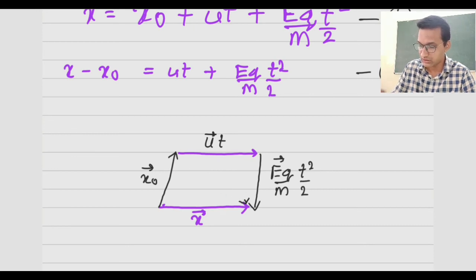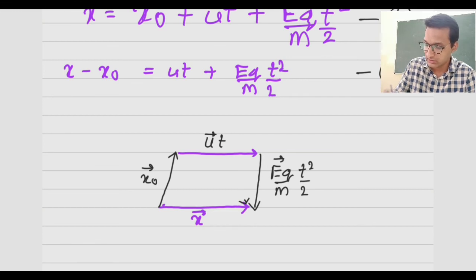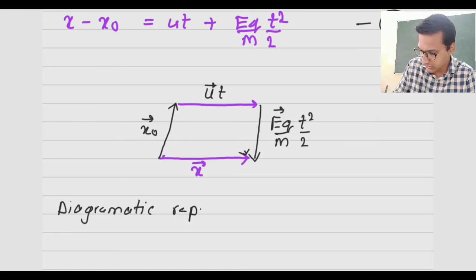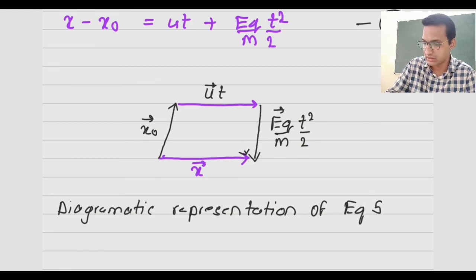So equation number 5 can be represented like this. This is the diagrammatic representation of equation number 5, or we can say a vector diagram.